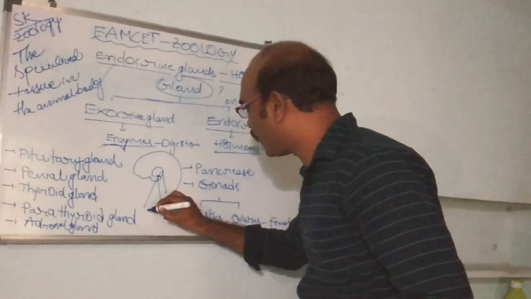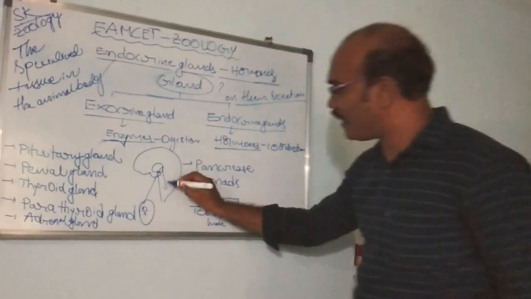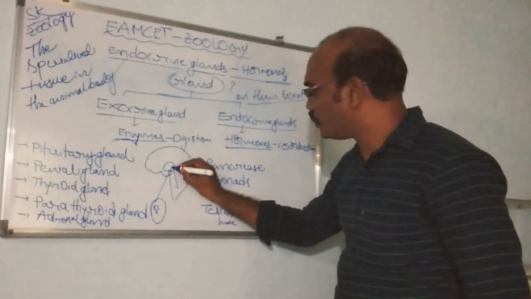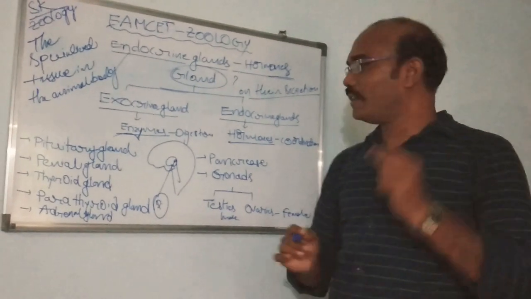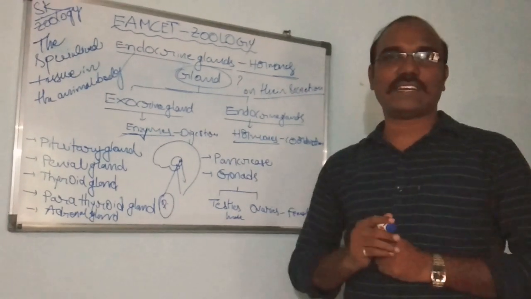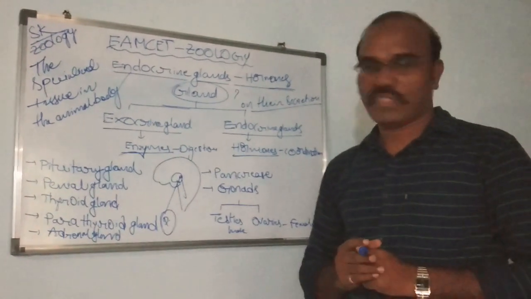One of the endocrine glands is the pituitary gland. It is attached to the brain by the stalk called the infundibulum. This pituitary gland secretes different types of endocrine hormones.